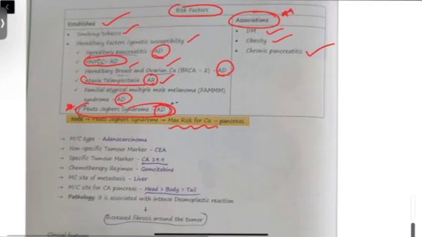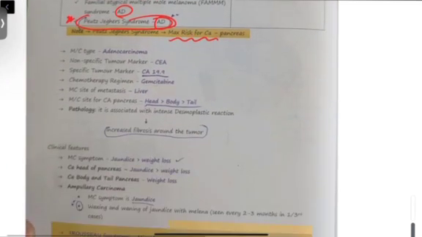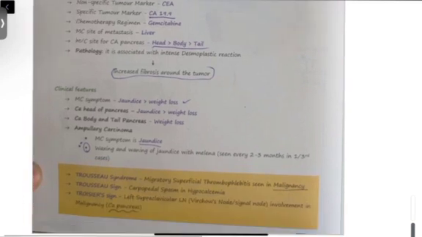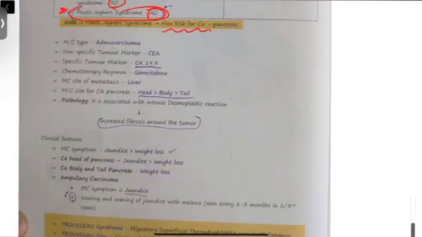Okay, other than that, what are the associations? If the patient is having diabetes, if the patient is obese, and if he is having chronic pancreatitis and is not treated, then it can go for carcinoma of pancreas. Okay, so what is the most common type of pancreatic cancer? It is adenocarcinoma, that is arising from the gland, and the non-specific tumor marker is carcinoembryonic antigen, whereas the specific tumor marker is CA19-9. If we are able to detect this in blood, then it is confirmed that he is having CA pancreas. If these levels are raised, then it is specific.